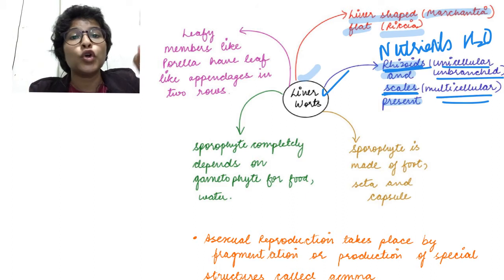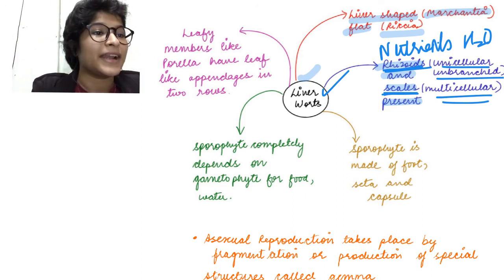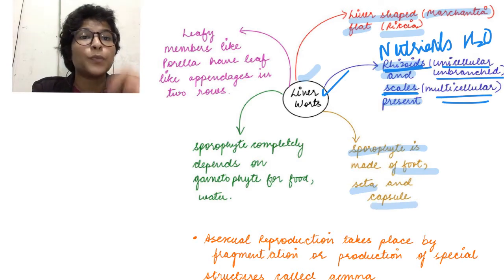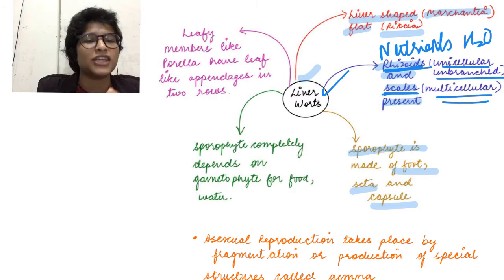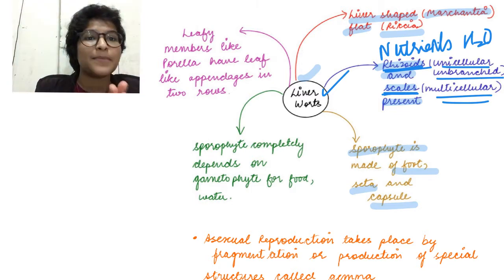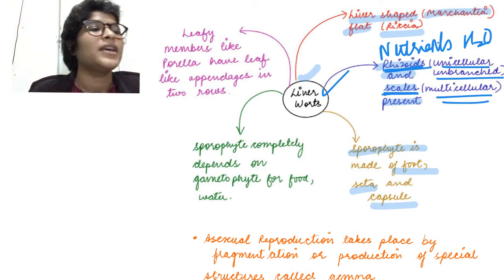Okay. So going on to the next feature, that is sporophyte is made up of a foot, a seta and a capsule. Okay. Like I told you, the sporophyte has a slight differentiation. We don't have specific roots, leaves or stems here, but we do have foot, seta and a capsule.